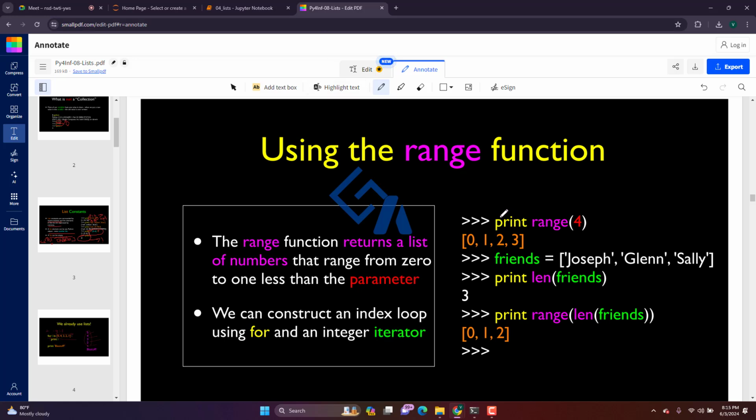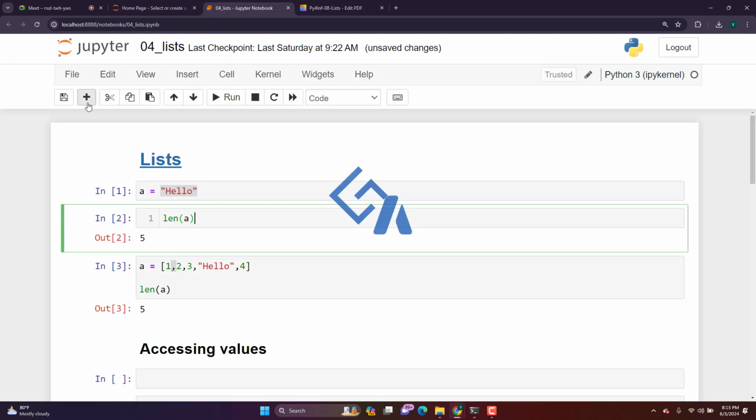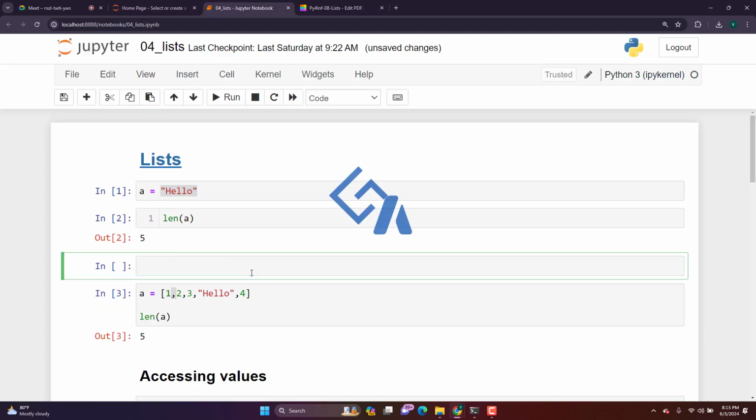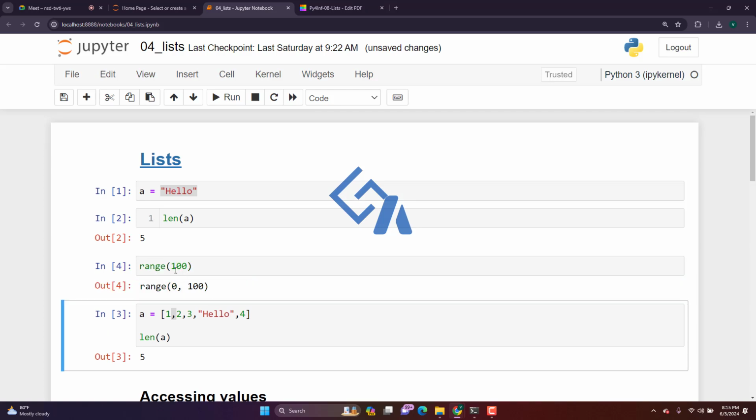There is something called the range operation in Python. What this does is, if you want to create values up to 100, it will create values from 0 to 100 by default. If you want to increase by 5, it will do this. This is like the start index, then the end index, and the increment. The output of this will be a list.